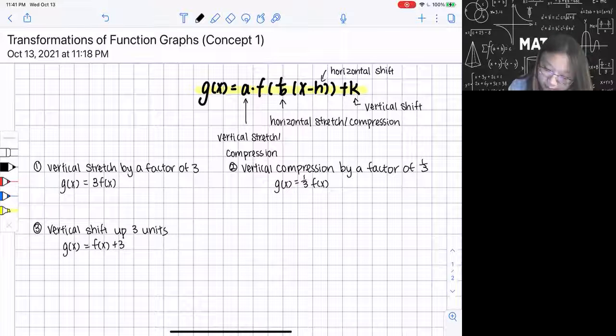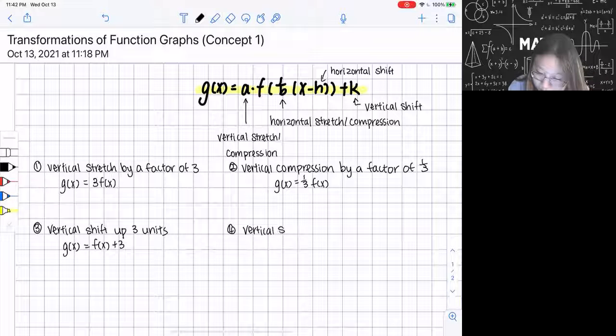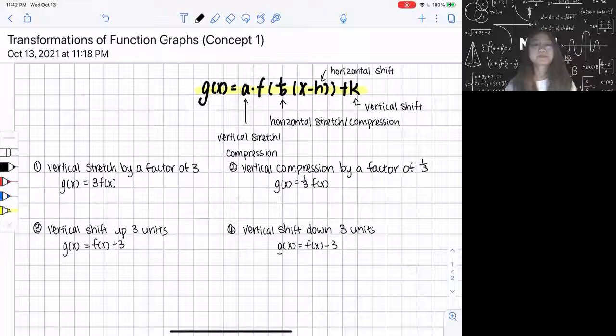And then for the last one for vertical, I'm going to have a vertical shift down 3 units. If I'm going to shift down, I'm going to have a negative. So g of x equal to f of x minus 3. Okay, so those are my verticals.